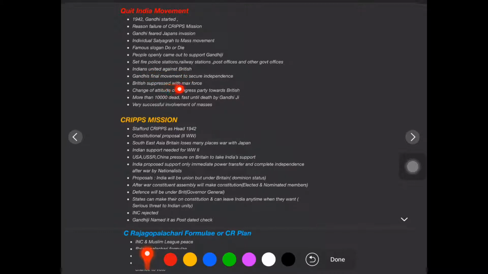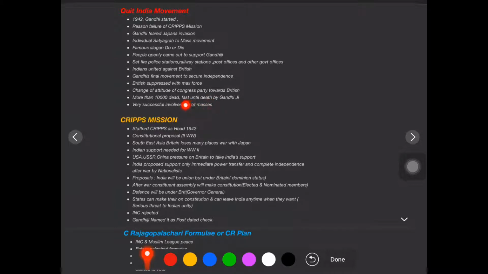And it was Gandhiji's final movement to secure independence. This is a very important movement. Because of the violent incidents, like police stations on fire and picketing, the British, as usual, suppressed it with maximum force, with lathi charges and all of that. Even more than 10,000 people were dead. So Gandhiji started a fast until death because of that.